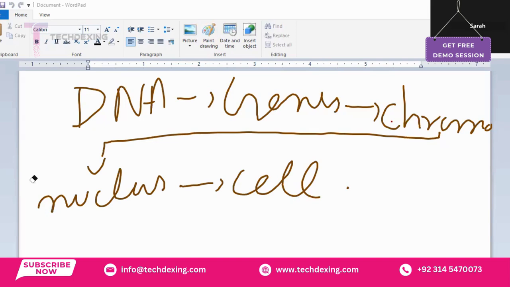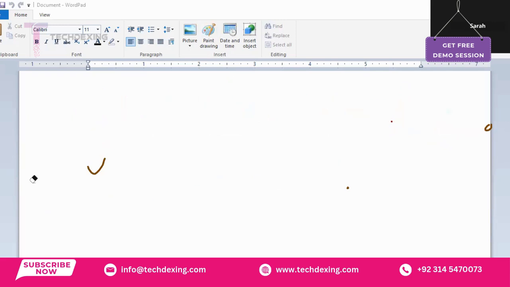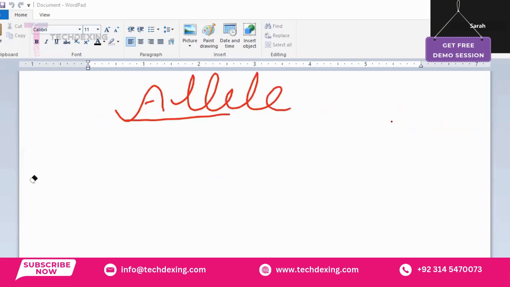Right? Okay. When we are studying inheritance, there are some other terms that we must keep in mind from our exam point of view. Allele, right? So what is an allele basically? Every gene has alleles, and an allele is basically a different version of a gene. For example, take eye color.